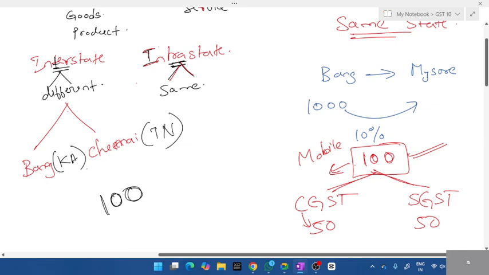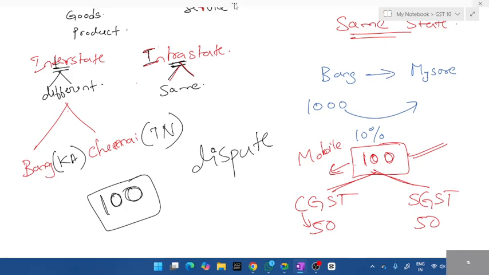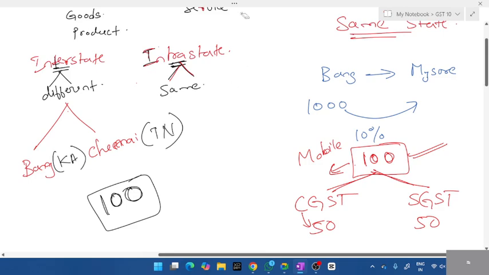Now, what do you think? The two CMs will fight for this cash. Who will get more? They will definitely fight. Even with the water problem or anything, there will always be disputes between two states. Not only Karnataka and Tamil Nadu, even Karnataka and Andhra, or Maharashtra, any state, there will be some dispute. For this 100, they'll fight.